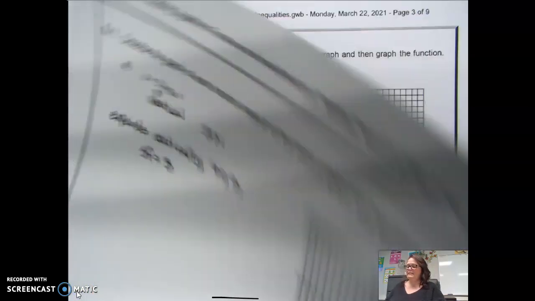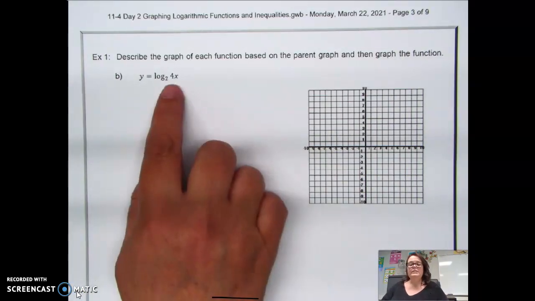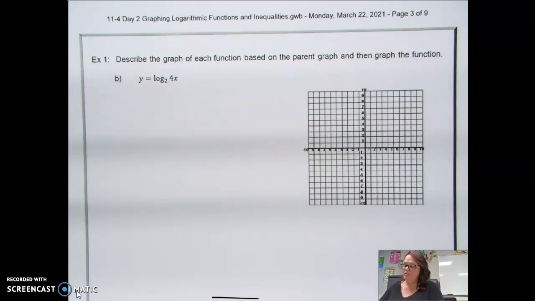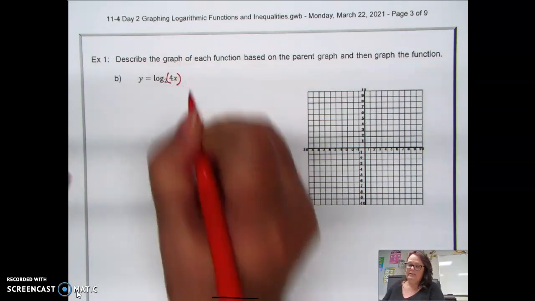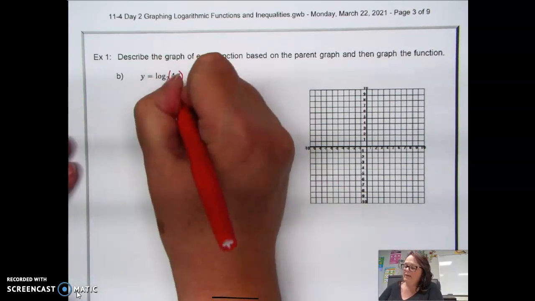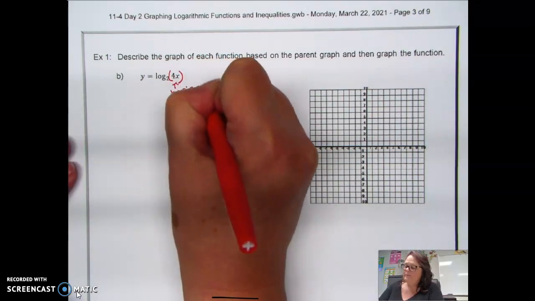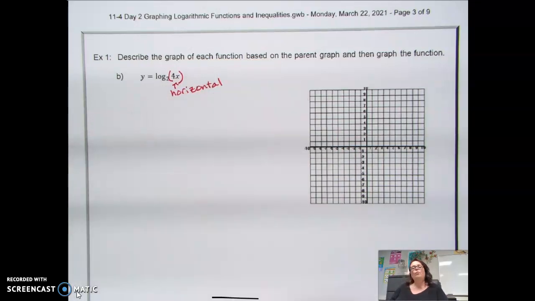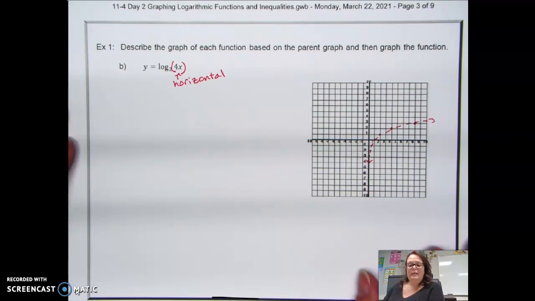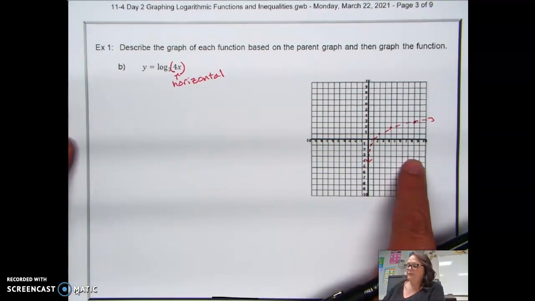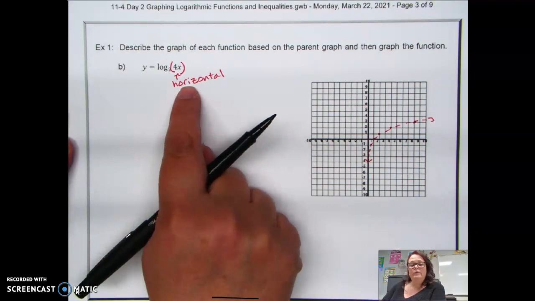So if we look at the next example, notice this 4 is inside the function, so I could add some parentheses in here. And so then that means that this is a horizontal change. So take a moment to figure out what we would do to the parent graph for this horizontal change. I went ahead and added in the parent graph here. And anytime it's horizontal, we always have work to do.